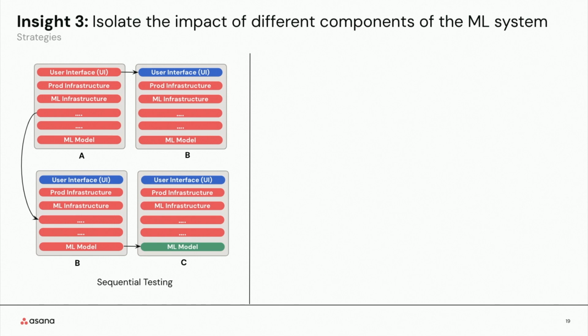So to do this, we ran 2 tests, sequential testing, one after the other. In the first test, we just changed the UI component, and in a follow-up test, we used this new UI component, which won in the first test, and then changed the model. Given we knew that the UI component is good for our users, we kept the new UI component and updated the model.